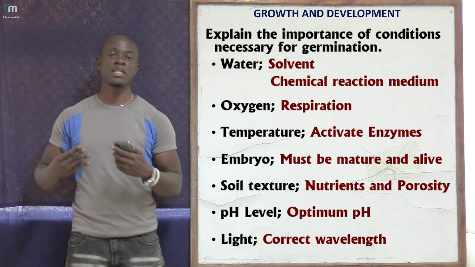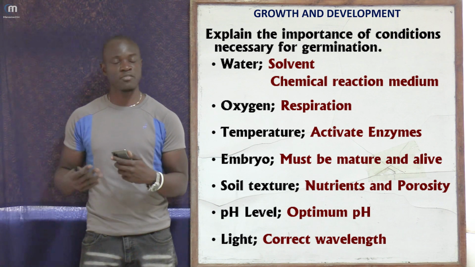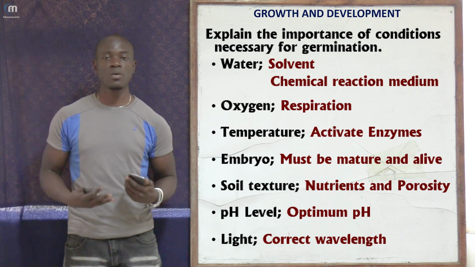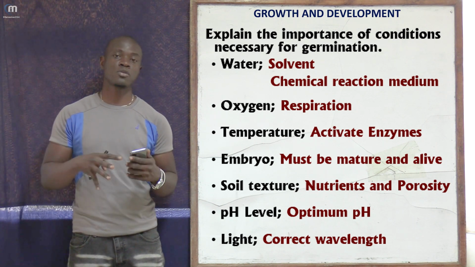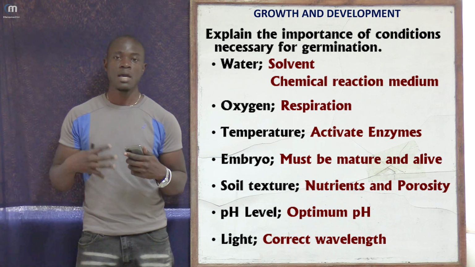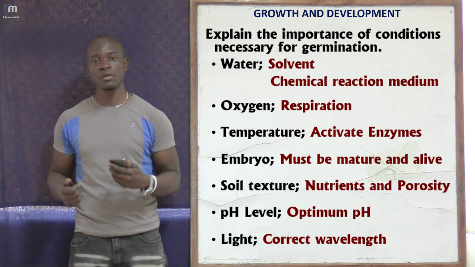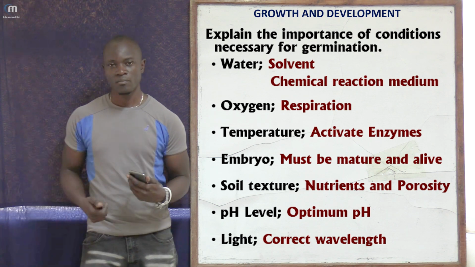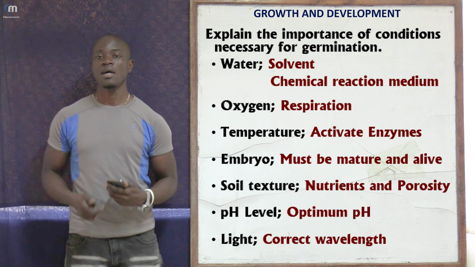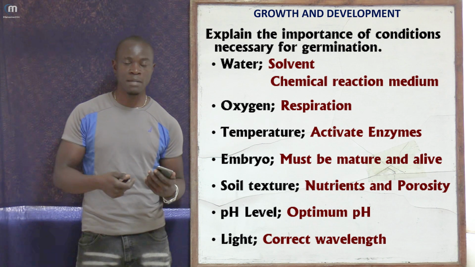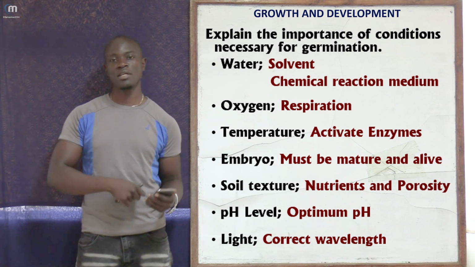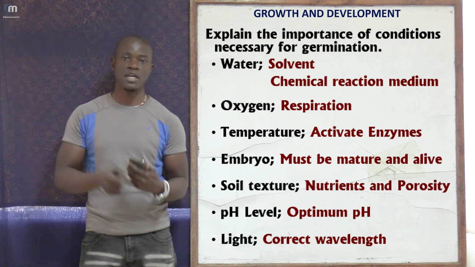It dissolves the food in the cotyledon, making it available for the embryo to use the nutrients for growth. Apart from that, water also acts as a transport medium to transport nutrients within the seed from one spot to the other.